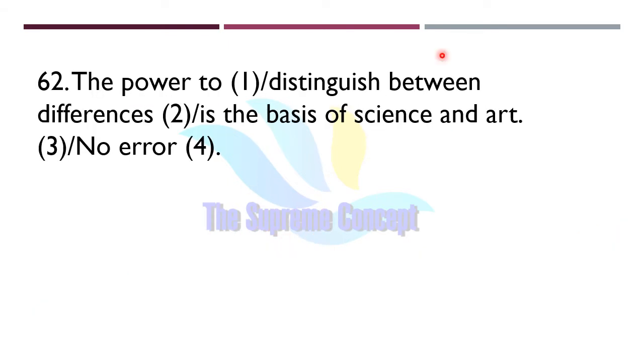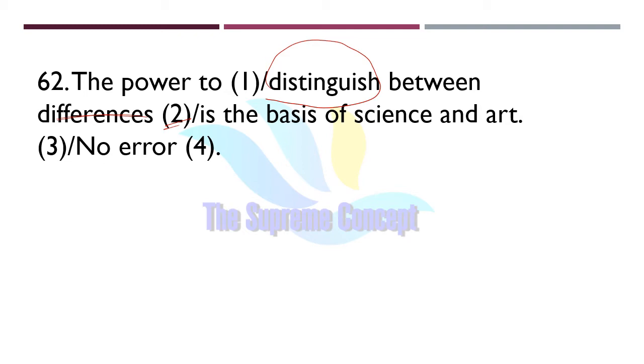The power to distinguish between differences is the basis of science and art. So find out where exactly the error lies. The error lies in part 2. We should not use between differences with distinguish. It will be superfluous because distinguish itself shows that we recognize a difference between two people or two things.